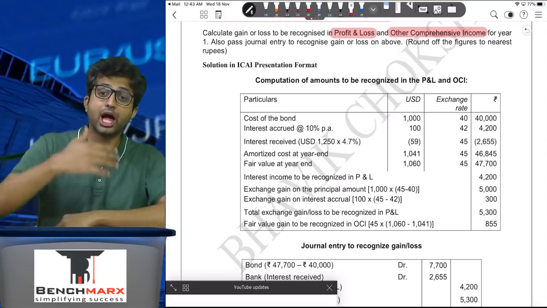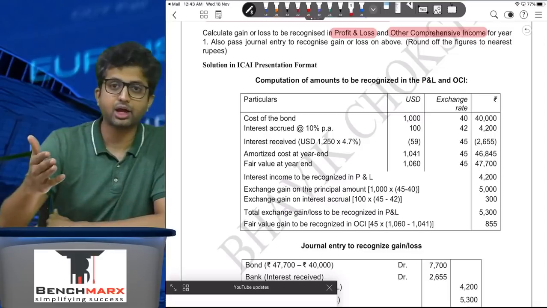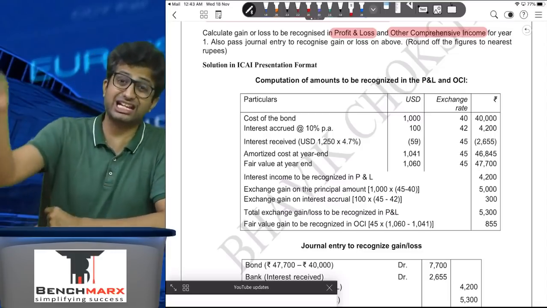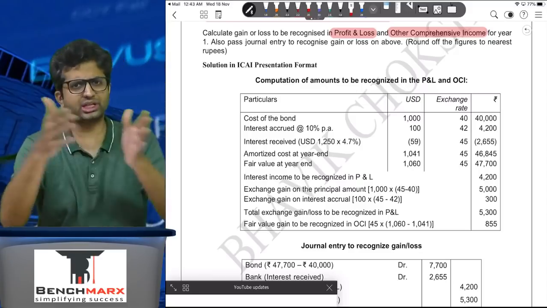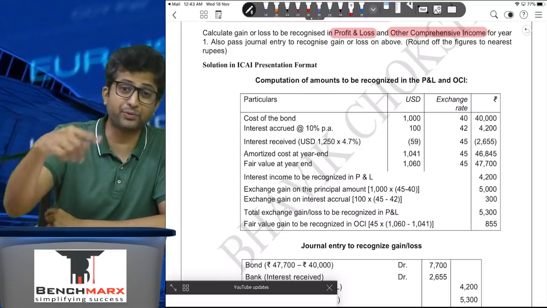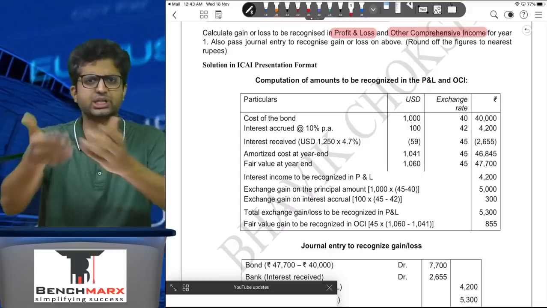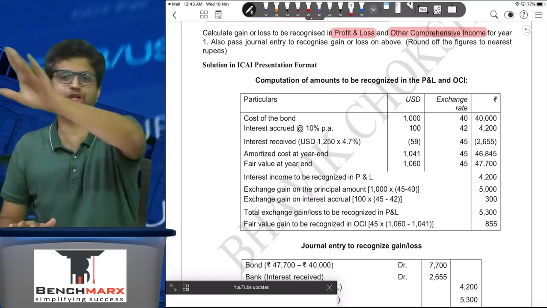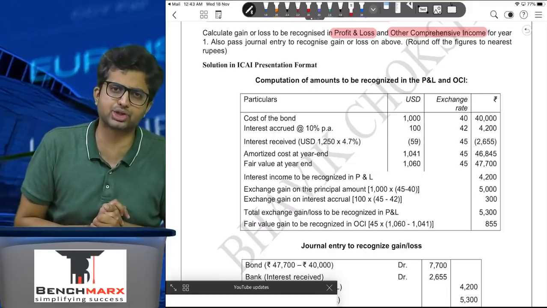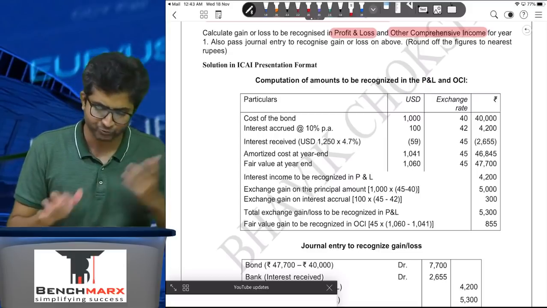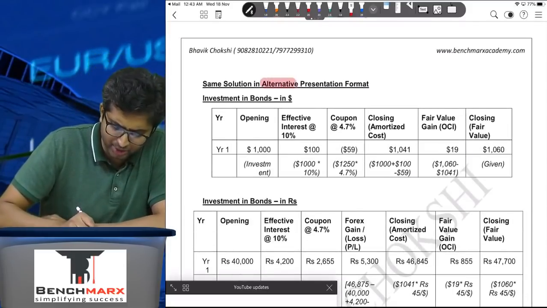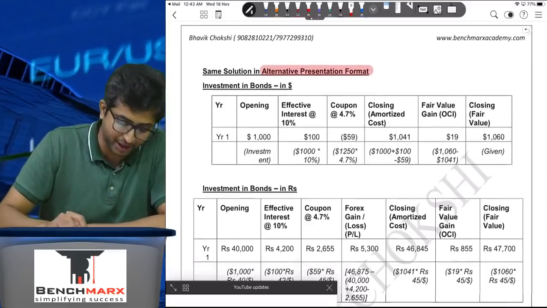What are we going to do? We will try to find the closing balance in dollars using the amortized cost principles. Then we will also try to find the closing balance in rupees using the amortized cost principles and Ind AS 21 principles, and using that we can find the foreign exchange gain or the foreign exchange loss. Let us get started. This is the alternative presentation format that we have prepared.